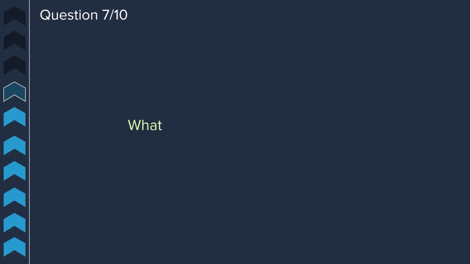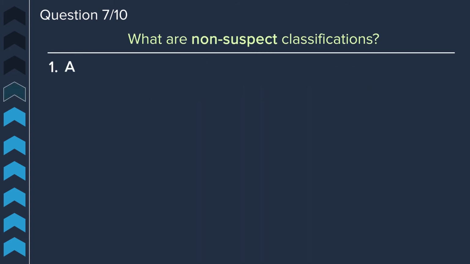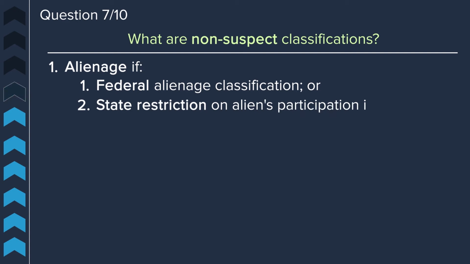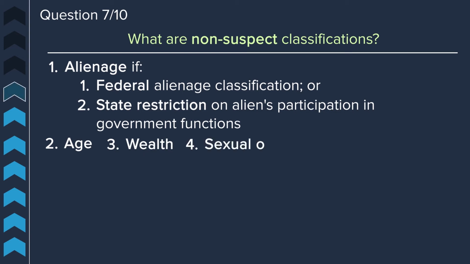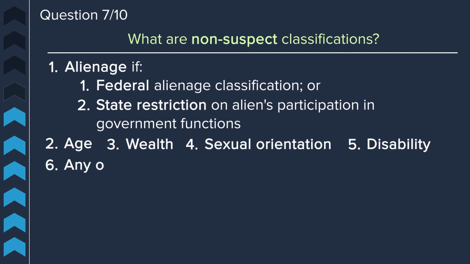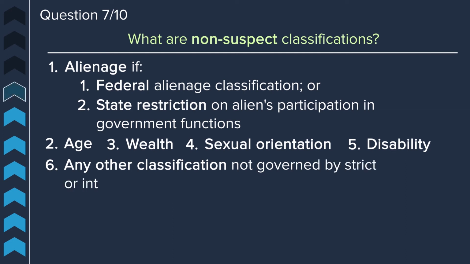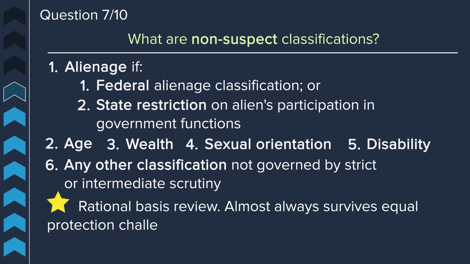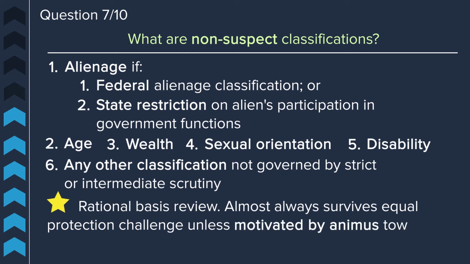Question 7. What are non-suspect classifications? Alienage can be a non-suspect classification if it's either a federal alienage classification or a state restriction on an alien's participation in government functions. The other ones are age, wealth, sexual orientation, disability, and any other classification that's not governed by strict or intermediate scrutiny. And remember that these fall under rational basis review. These will almost always survive an equal protection challenge unless they're motivated by an animus towards the particular group.